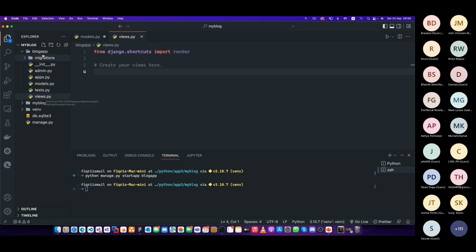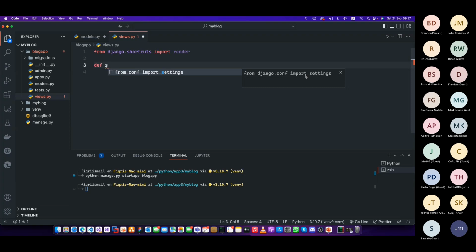We're going to create templates later, but this is the view, right? I'm going to start a controller. The first thing, we're going to start like this, right? So let's say we start a Django function. I'm going to say hello. And we're going to say request. This is how the web works. Request and response. Always it's like this.